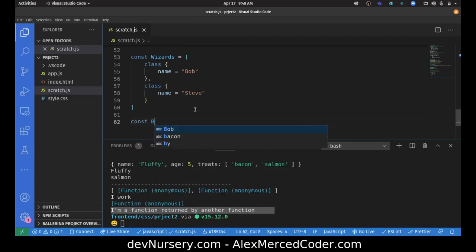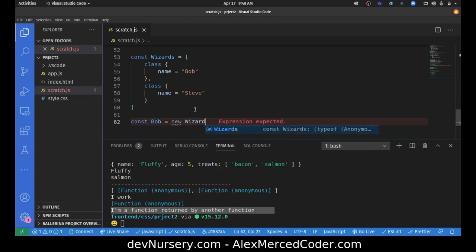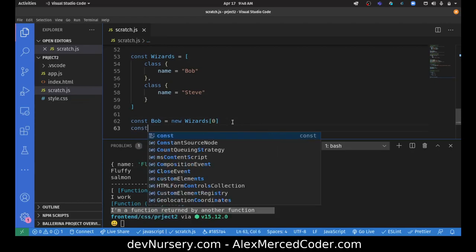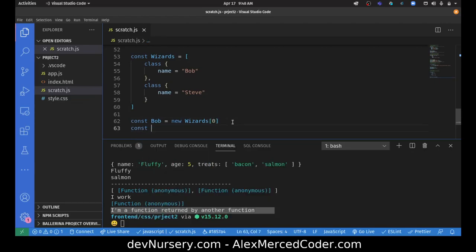I can say const Bob equals a new wizards 0. Okay, so since that's a class, what's stored in this variable is a class, I can use the new keyword in front of it. That's pretty interesting. Const Steve equals new wizards 1.